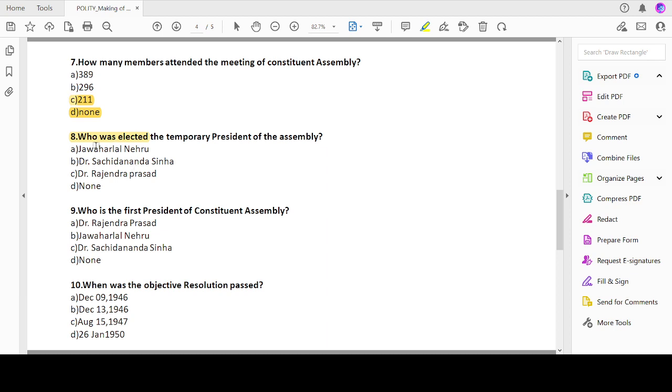Next question. Who was elected the temporary president of the assembly?